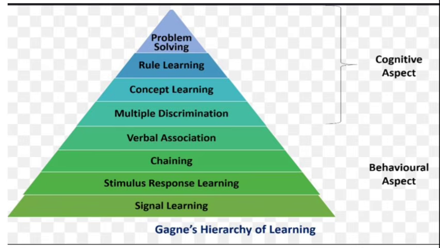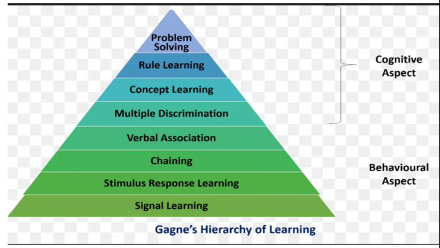So, Gagne has proposed a hierarchy of learning, a sequence of 8 types of learning arranged from simple to complex, where problem solving is the highest level. I've also provided you the pyramid of Gagne's hierarchy of learning. You can see there are 8 stages starting from problem solving to signal learning, where problem solving is the highest level of Gagne's hierarchy of learning.